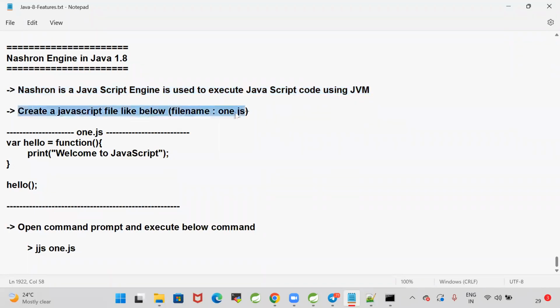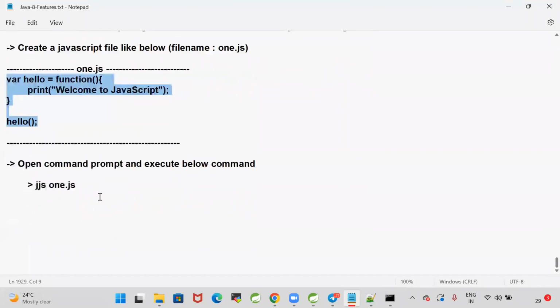Create a JavaScript file like below, 1.js. Yes, the JS file is available. Directly we can run that JS file from the command prompt with the command jjs space 1.js. Open the command prompt and execute the below command, jjs space 1.js. Then it will execute our JavaScript file.